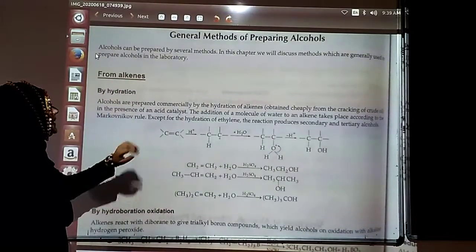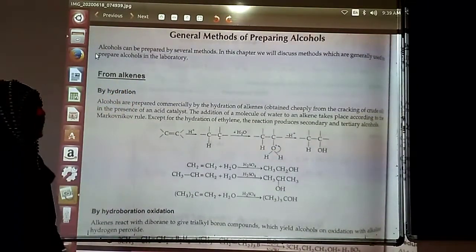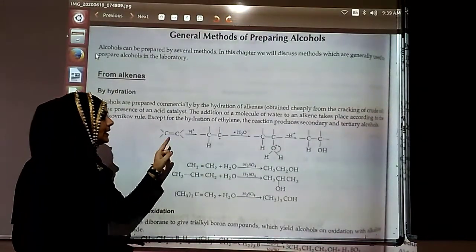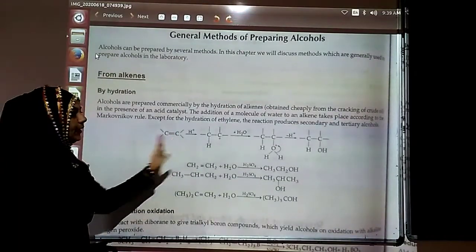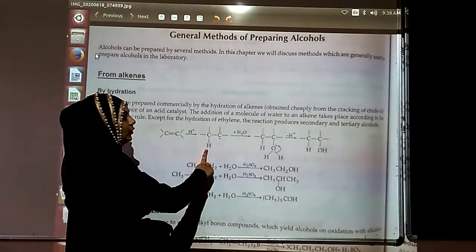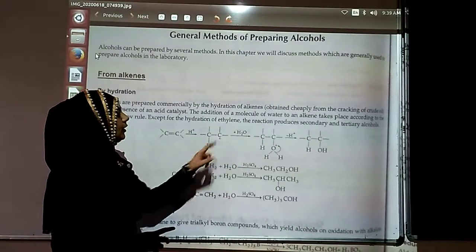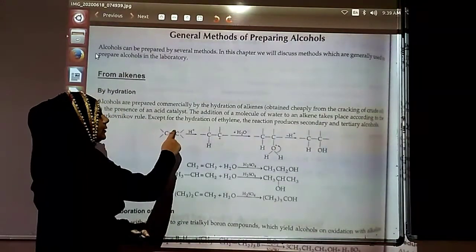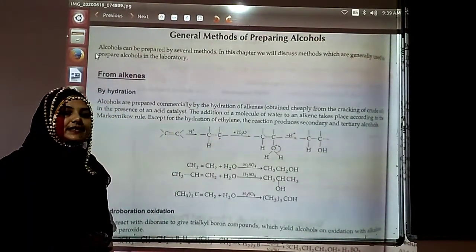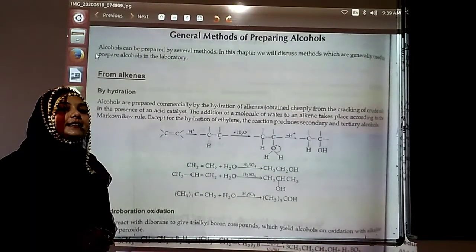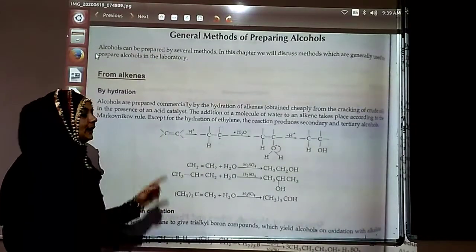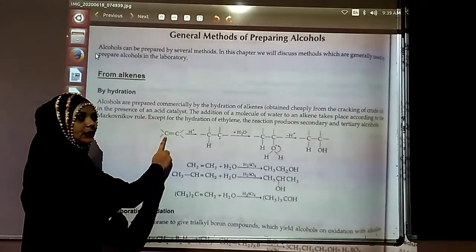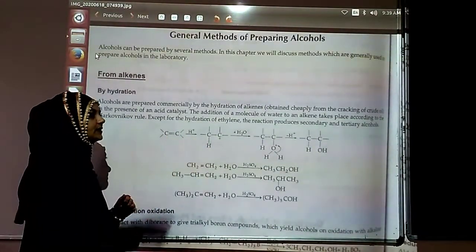Number one, from alkenes. Alkenes में से कैसे बनेगा? Number one, by hydration. So by hydration, first of all, you are having the alkene in the acidic medium. The bond is going to cleave, and you are going to have one hydrogen attached over here, and one carbon will be positively charged. It means that when the breaking is taking place, it is not homolysis, it is heterolysis. Heterolysis means one carbon will be positive, one will be negative.